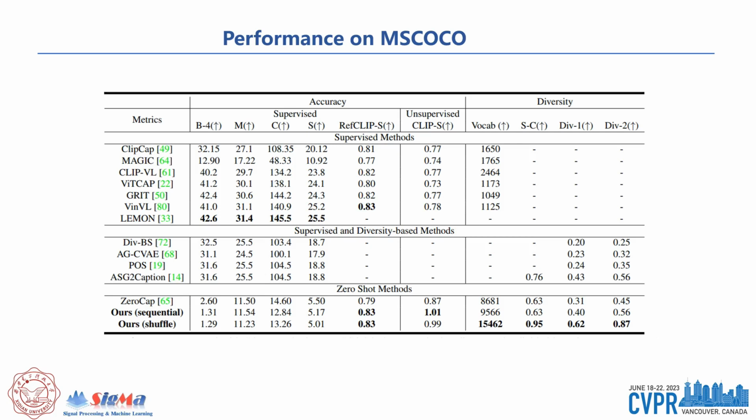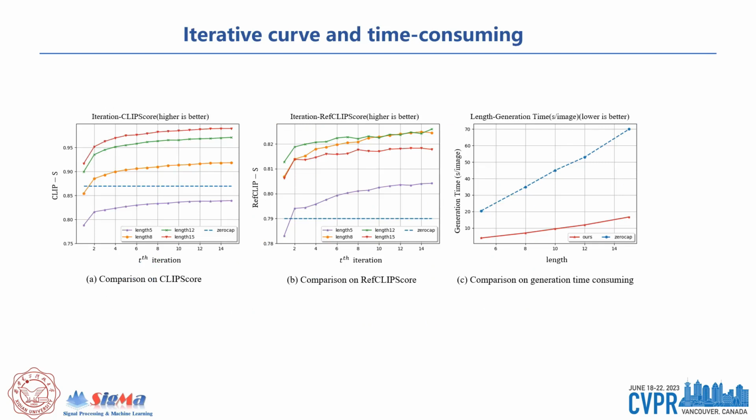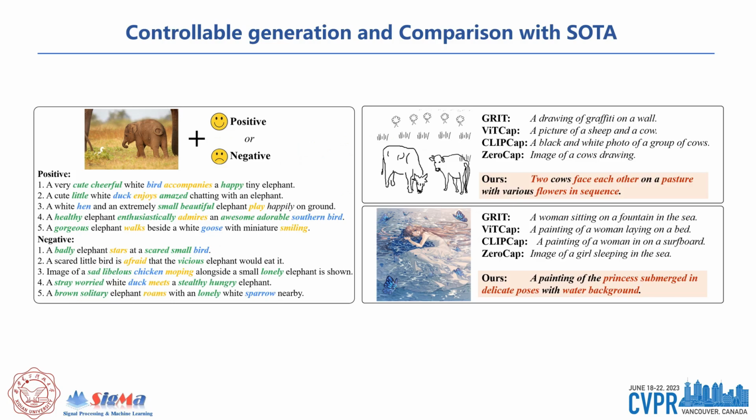For diversity metrics, compared to the other diversity-based methods, our method surpassed them by a large margin and improved by about 1.5 times. As shown in the iterative curve, our proposed polishing mechanism can significantly improve the performance of the model compared with the previous method. Meanwhile, the time consumption of our method is lower. Here are some examples of controllable generation and comparison with other SOTA algorithms.